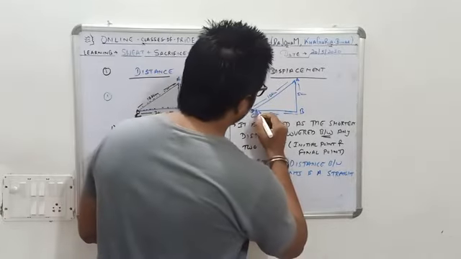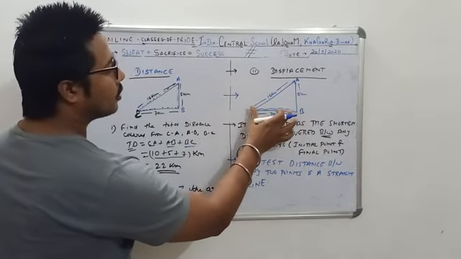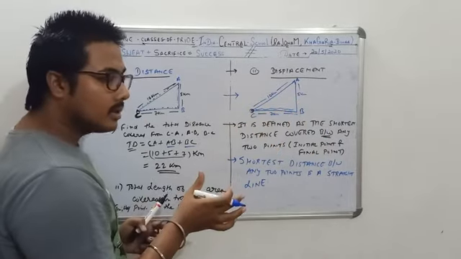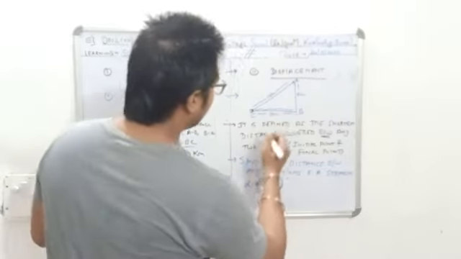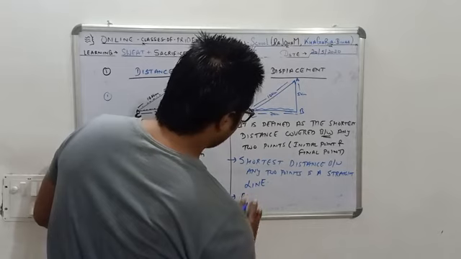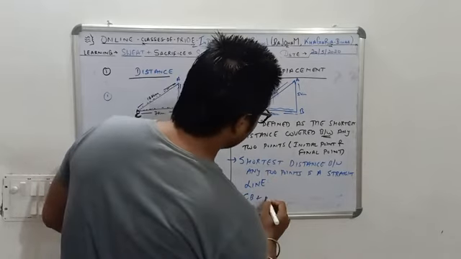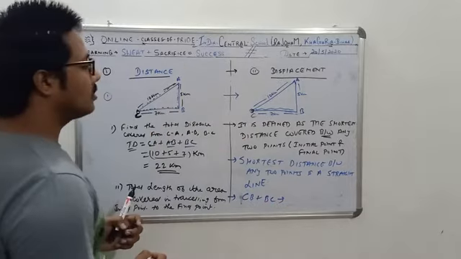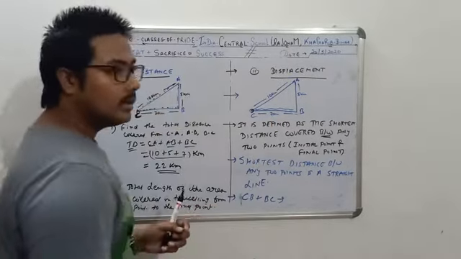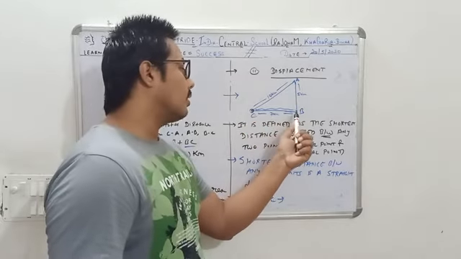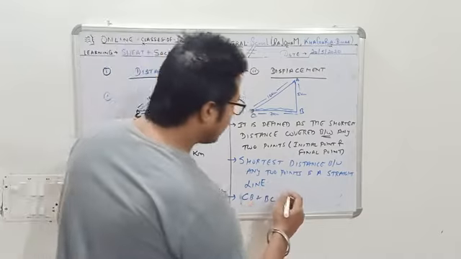Definitely you will travel this path. You will go from C to B and again from B to C. This will be the shortest path. So basically, if I tell you what the displacement will be, how much? From C to B and again from B to C, it will be equal to 0. Why? Because you have started from C and you have again ended at C. So basically, what is the displacement?